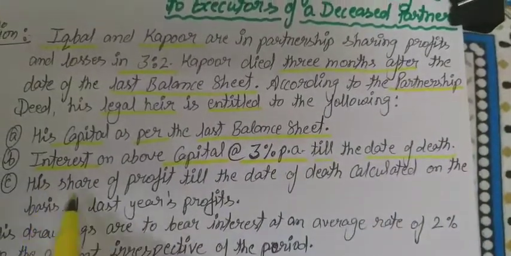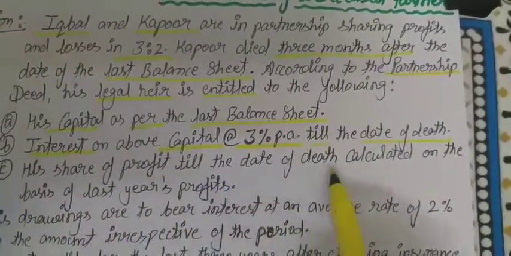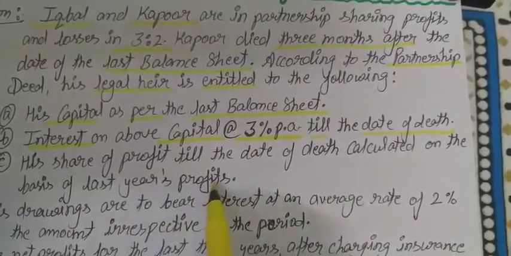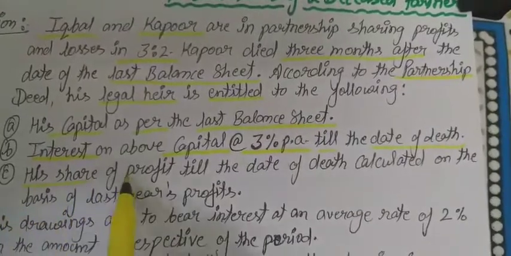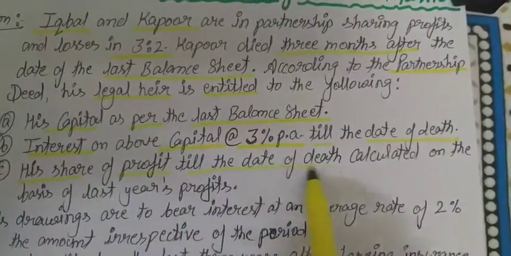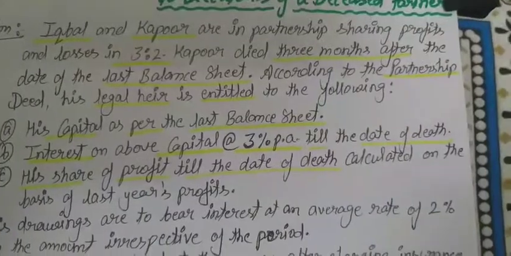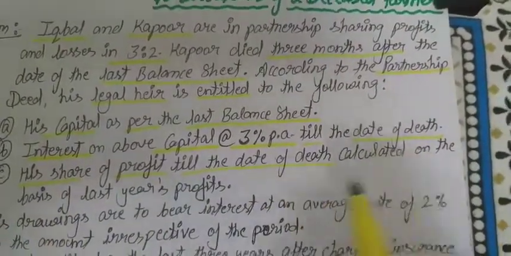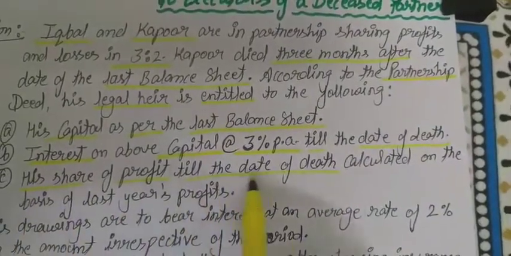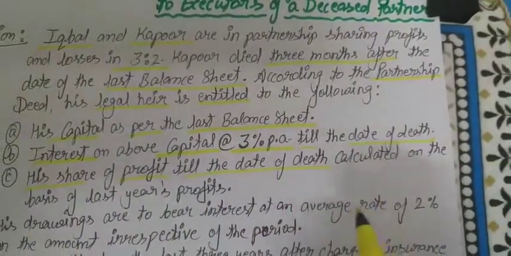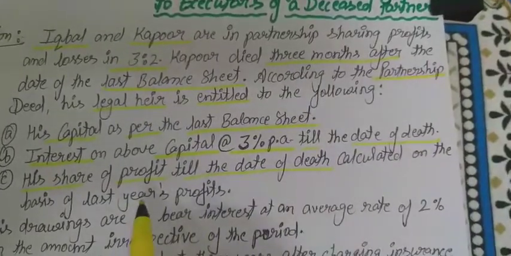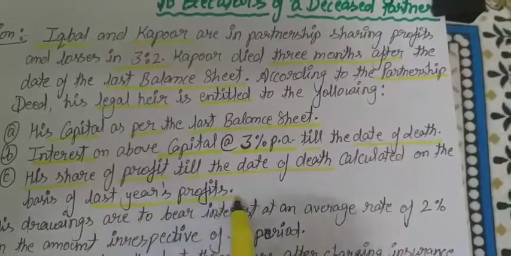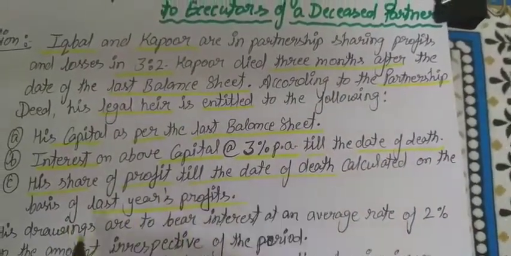His share of profit till the date of death calculated on the basis of last year's profit. What is it saying? His share of profit till the date of death, we can say for 3 months' profit. जिस डेट में उसकी डेथ हो रही है उस डेट के रिगार्डिंग प्रॉफिट में शेयर calculated on the basis of last year's profit, यानी पिछले साल का प्रॉफिट.